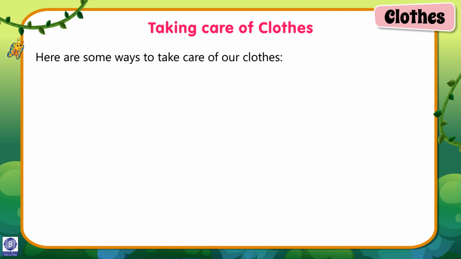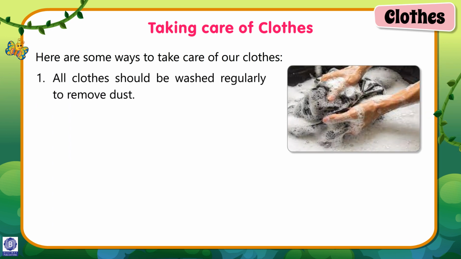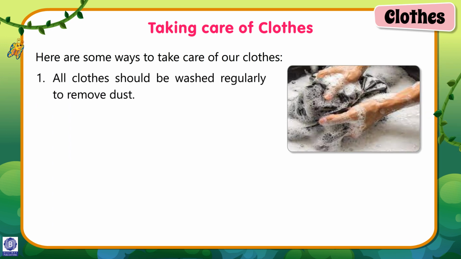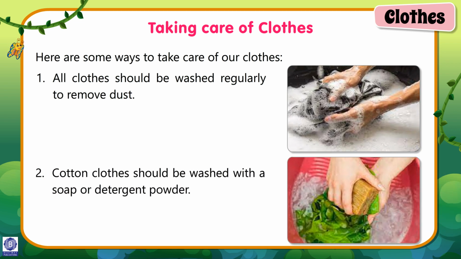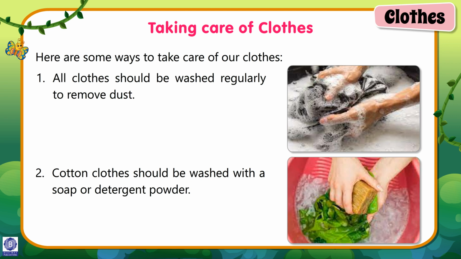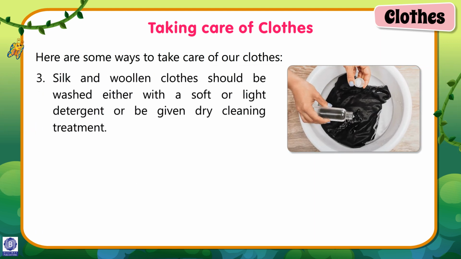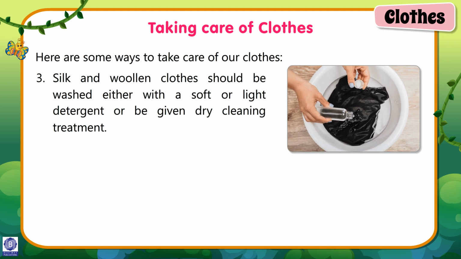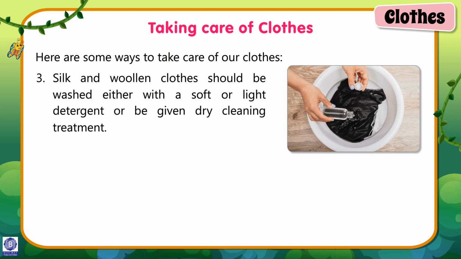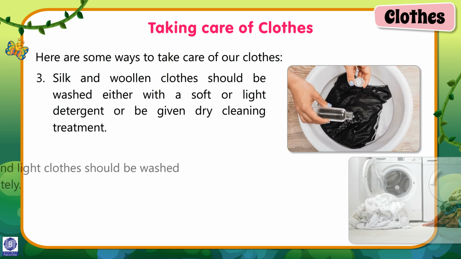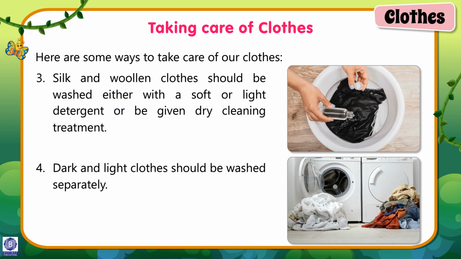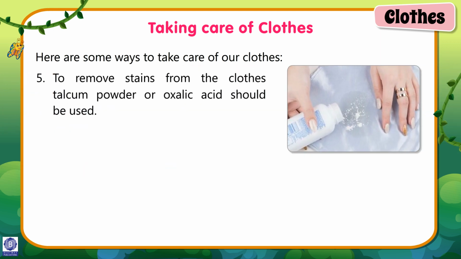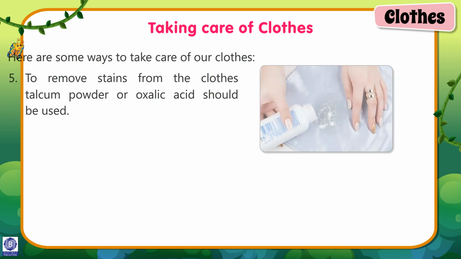Taking care of clothes. Here are some ways to take care of our clothes. Number 1. All clothes should be washed regularly to remove dust. Number 2. Cotton clothes should be washed with a soap or detergent powder. Number 3. Silk and woolen clothes should be washed either with a soft or light detergent or be given dry cleaning treatment. Number 4. Dark and light clothes should be washed separately. Number 5. To remove stains from the clothes, talcum powder or oxalic acid should be used.